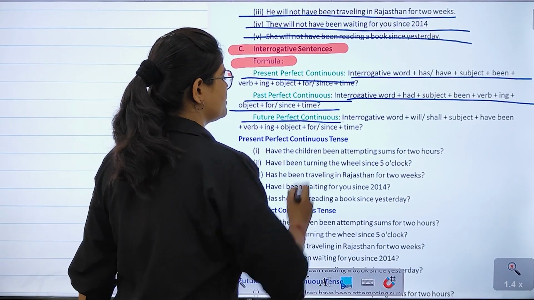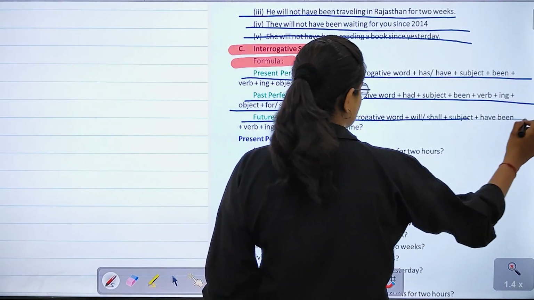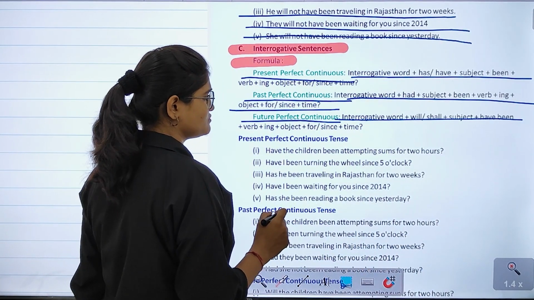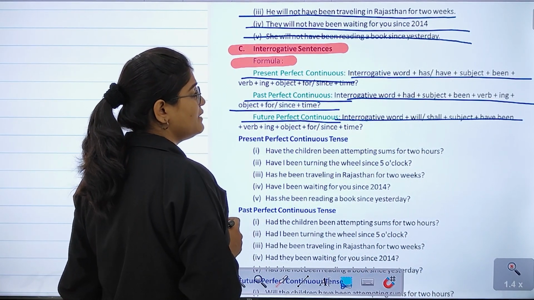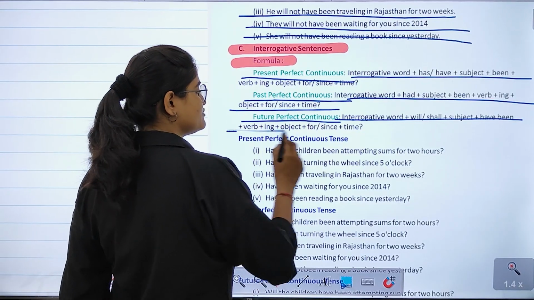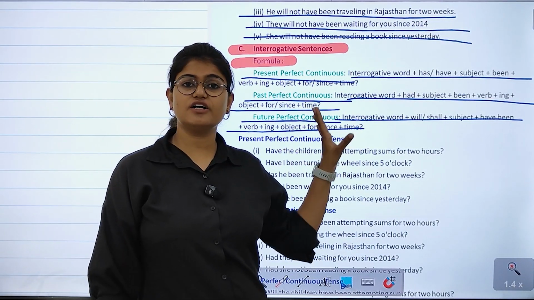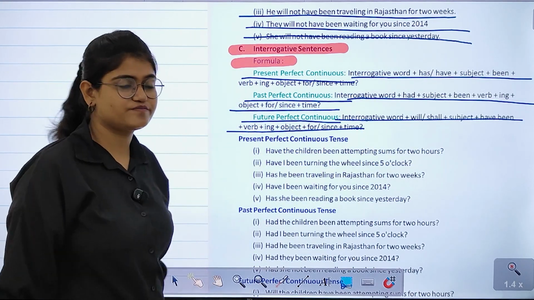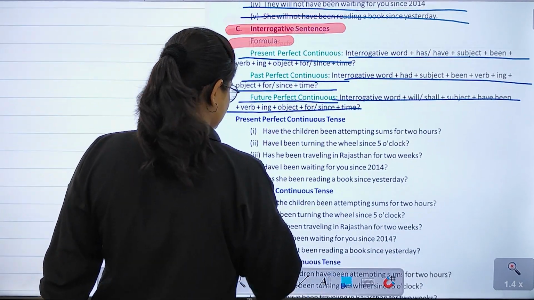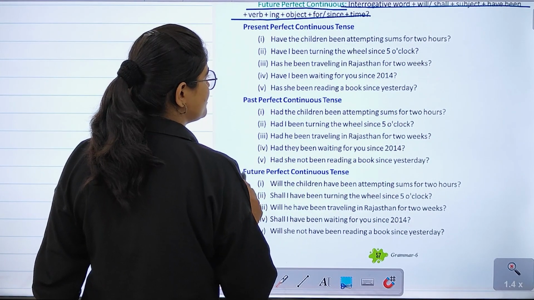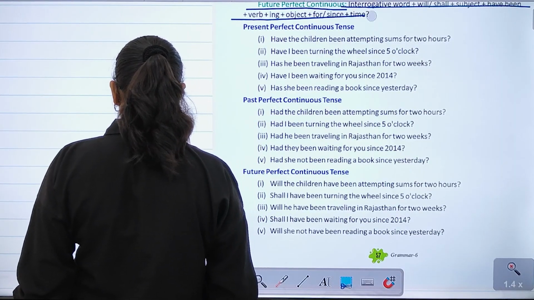After that, the future perfect continuous: interrogative word plus will or shall plus subject plus have been plus verb plus ing plus object plus for or since plus time. Right? Now, let's have a look at the examples of interrogative sentences quickly.